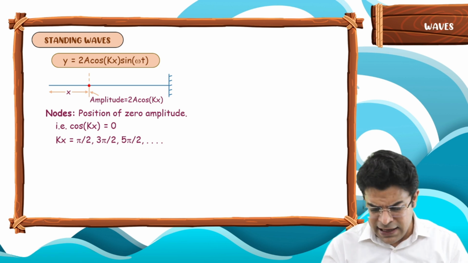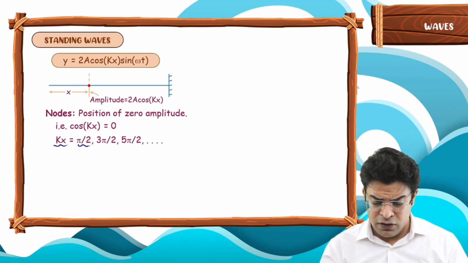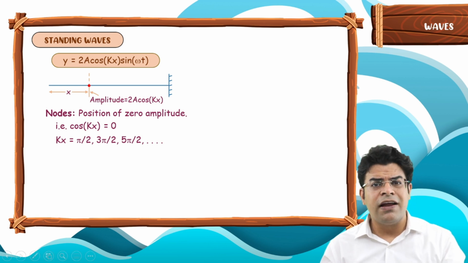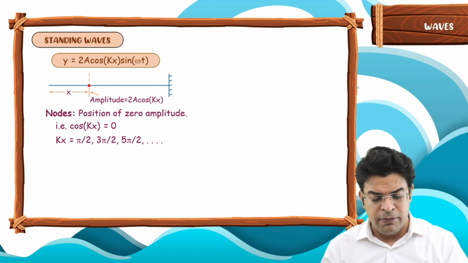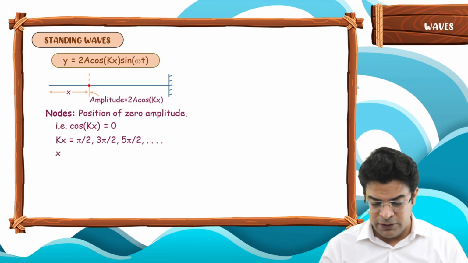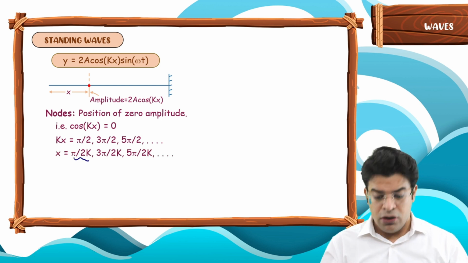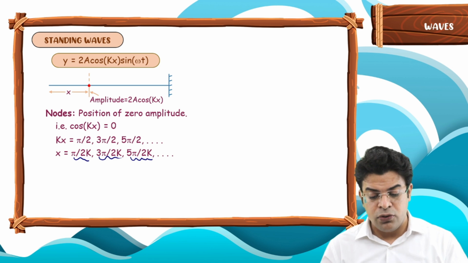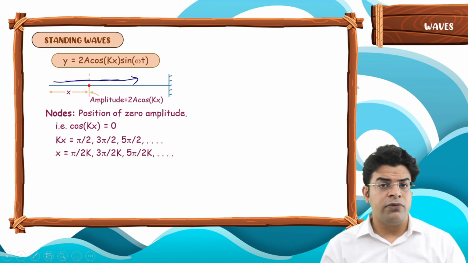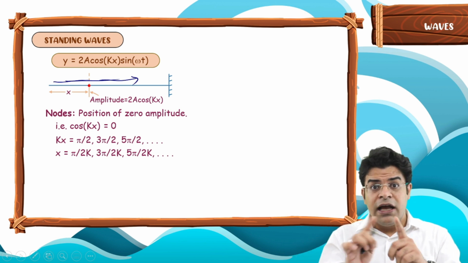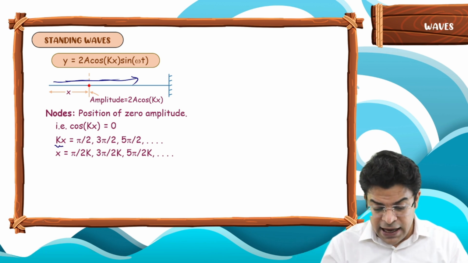If you want kx to be equal to pi by 2 or 3 pi by 2, what has to be the value of x? So for kx equal to pi by 2, 3 pi by 2, 5 pi by 2, the value of x has to be equal to pi by 2k or 3 pi by 2k or 5 pi by 2k and so on. As you keep on moving along the string, x keeps on changing, so kx keeps on changing.